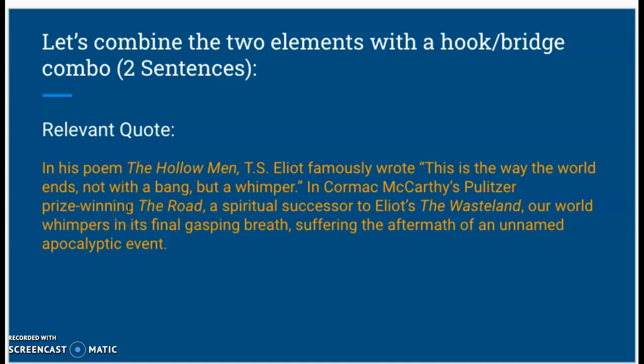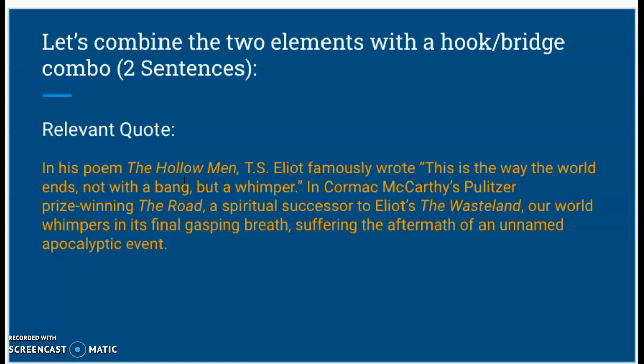In his poem, The Hollow Men, T.S. Eliot famously wrote, "This is the way the world ends, not with a bang, but a whimper." In Cormac McCarthy's Pulitzer Prize-winning The Road, a spiritual successor to Eliot's The Wasteland, our world whimpers in its final gasping breath, suffering the aftermath of an unnamed apocalyptic event.